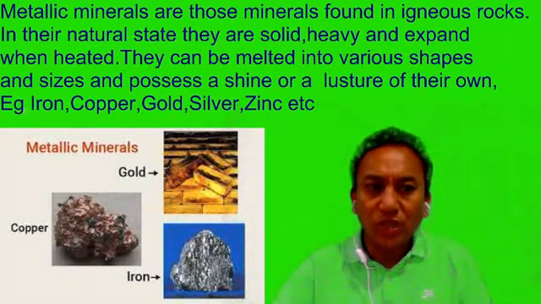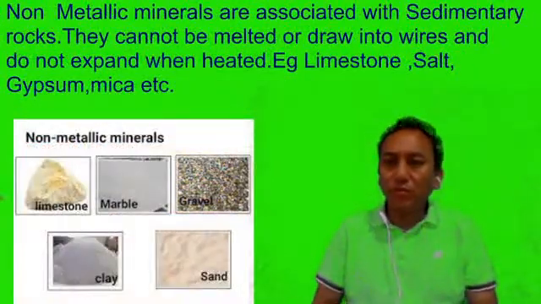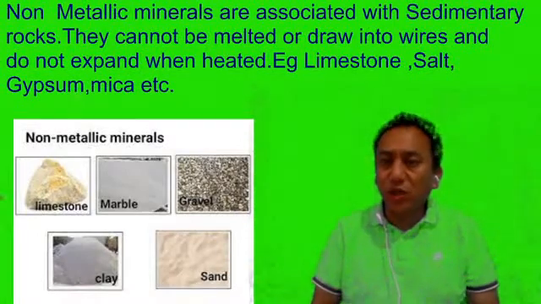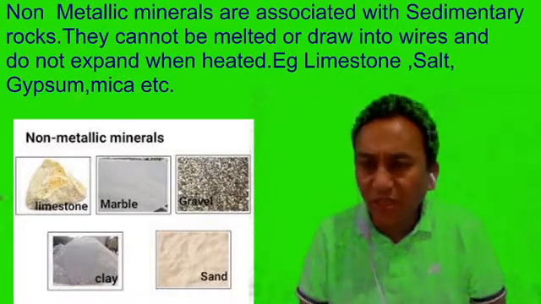Now, the second one, what is a non-metallic mineral? A non-metallic mineral is basically a mineral which is found in the sedimentary rocks. They cannot be melted or drawn into wires and do not expand when heated. Example: limestone, salt, gypsum, mica, etc. That means here the non-metallic minerals are found in the sedimentary rocks.